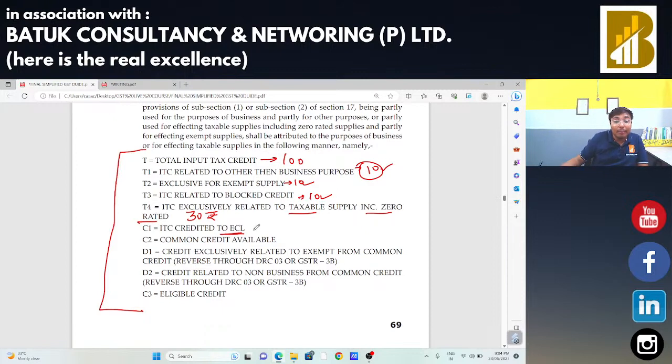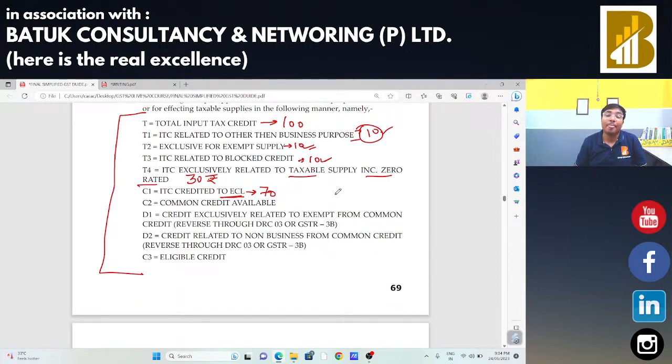In that case, the amount credited to electronic credit ledger will be 70. 100 minus 10 minus 10 minus 10, that is total 30. 100 minus 30, that is ITC credited to electronic credit ledger will be 70. Common credit available, 70 will be the total input tax credit which is credited to the electronic credit ledger. In that case, the credit of 30 rupees is exclusively related for the business purposes.